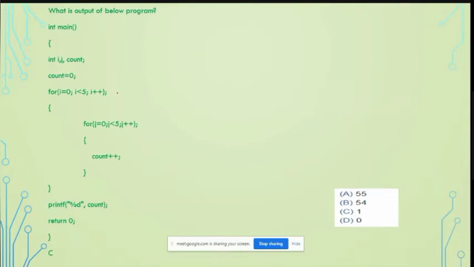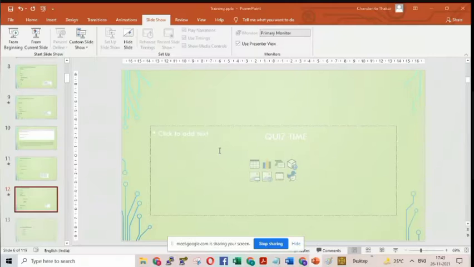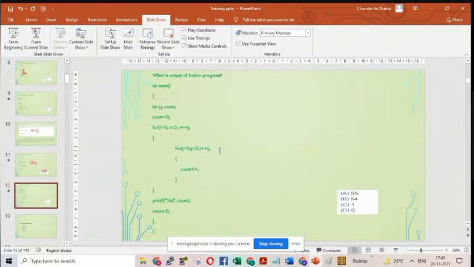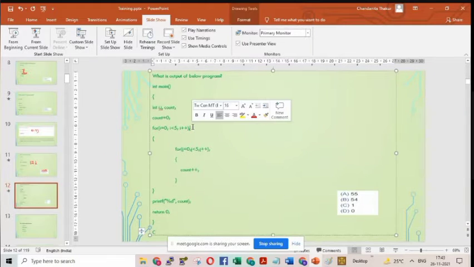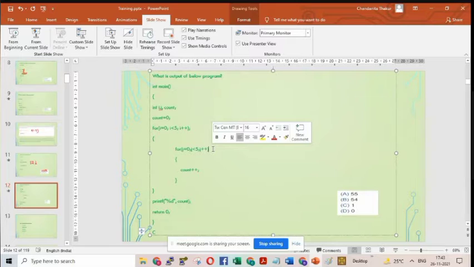If I don't give a semicolon, what will happen? Ma'am, if I don't give any semicolon, what will happen? Suppose it is, then it would be 25 there. It will be 25 there. Okay. Now we are giving the semicolon.